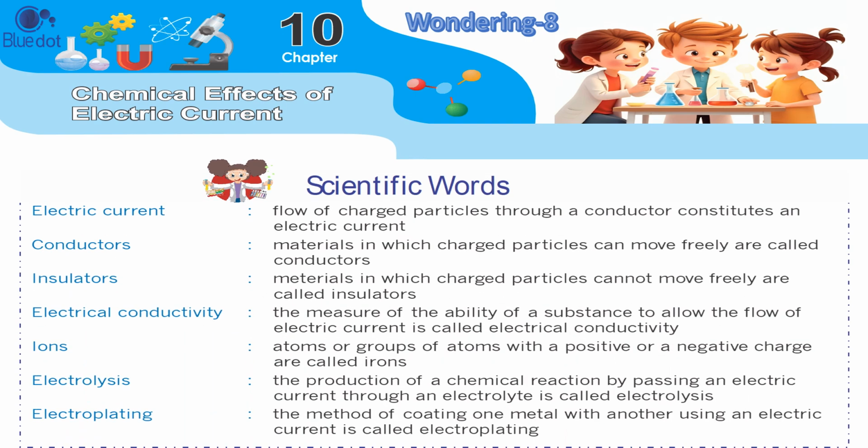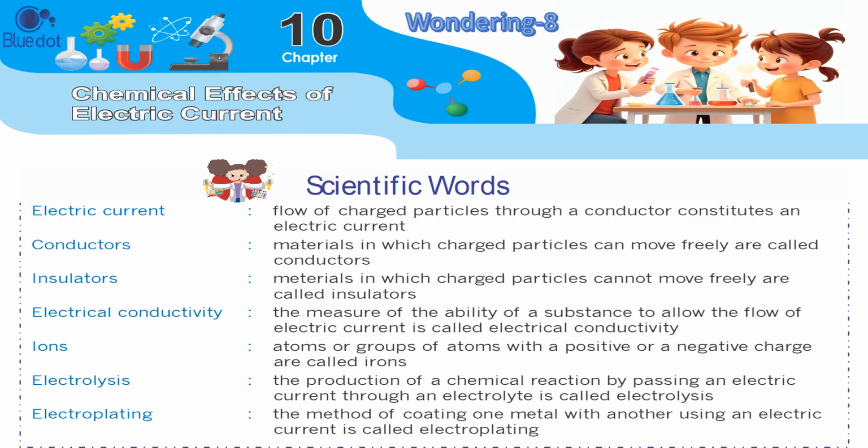Scientific words. Electric current: flow of charged particles through a conductor constitutes an electric current. Conductors: materials in which charged particles can move freely are called conductors. Insulators: materials in which charged particles cannot move freely are called insulators.